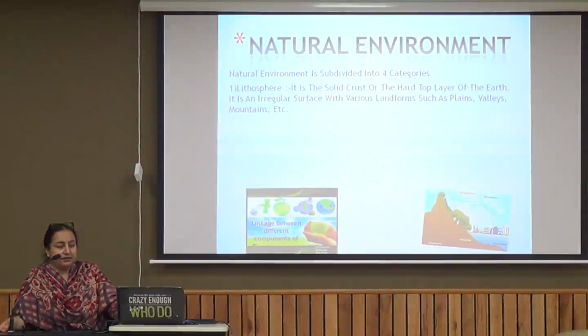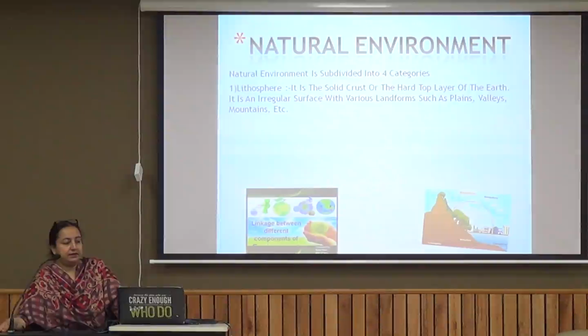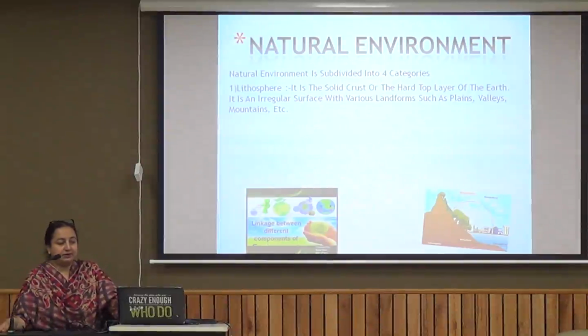The first one is the lithosphere. It is also called the solid part of the crust, the hard top layer of the earth, an irregular surface with various landforms such as plains, valleys, mountains, etc. So this is the lithosphere, the crust of the earth on which we are staying.